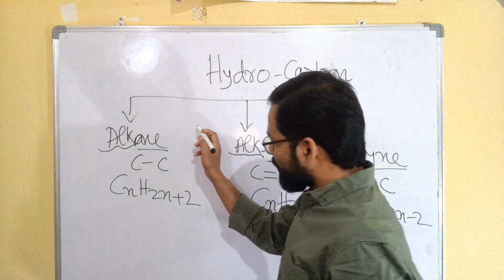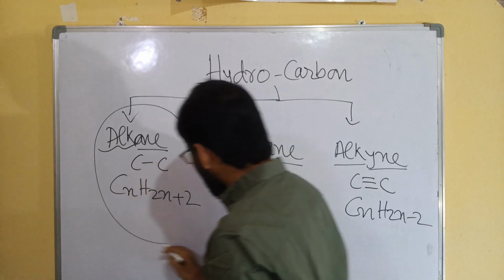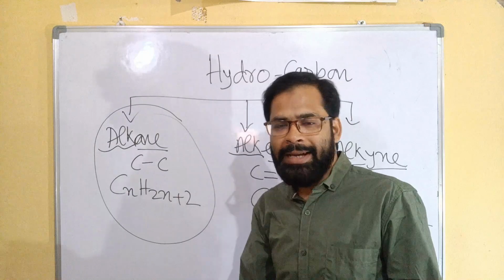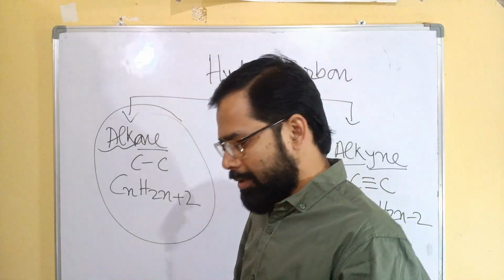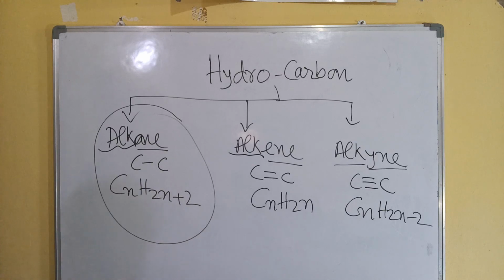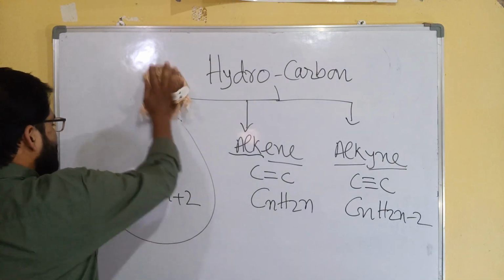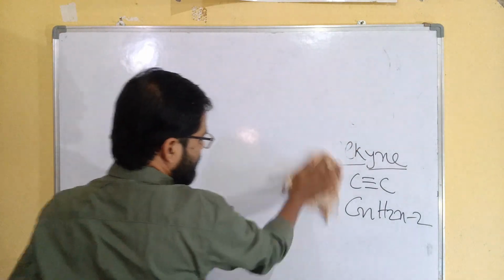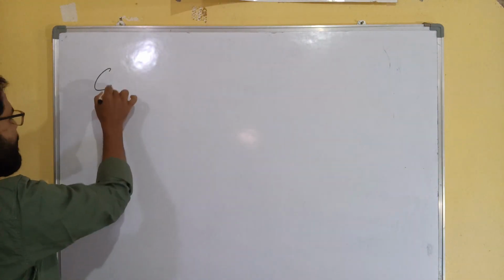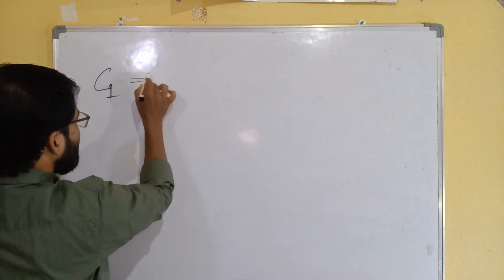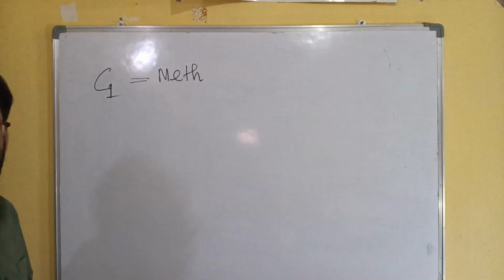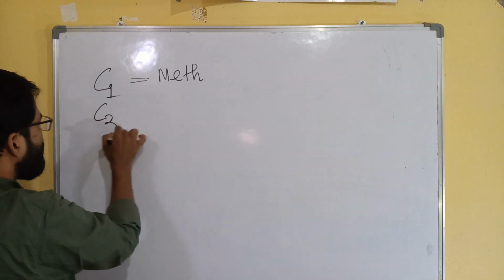So today's session will focus only on the alkane part, both cyclic and acyclic. Before starting the naming of alkane, we need to understand the root words. If the number of carbon is 1, the root word is meth. Number of carbon 2, eth.